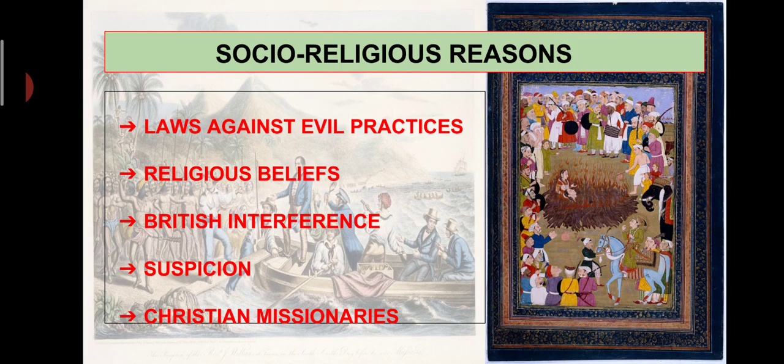So they wanted to spread their religion, and they did this by making churches and schools where they taught not only the English language and English education, but also spread the teachings of Christianity, that is, the Bible.